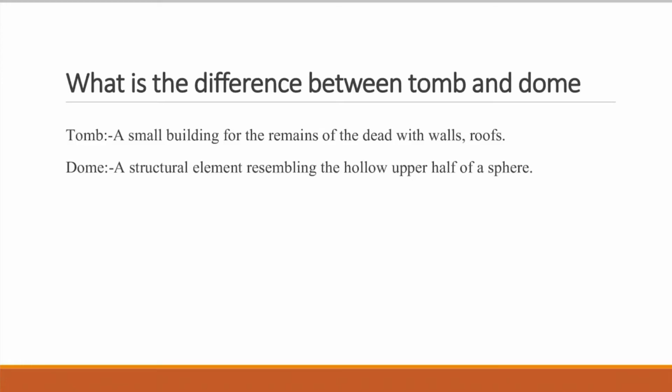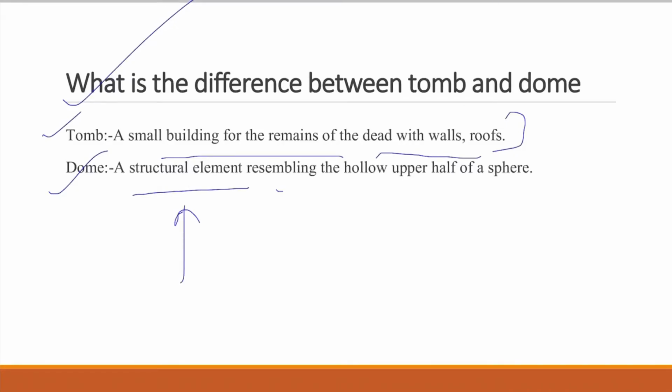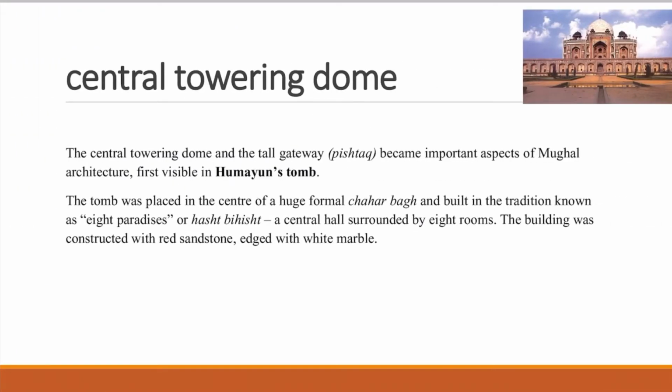So now friends, another topic we will learn: what is the difference between a tomb and a dome. See, a tomb is a small building for the remains of the dead with walls and roofs, and a dome is an architectural element resembling the hollow upper half of a sphere. These definitions you need to learn before we move on to another topic. So another topic is the central towering dome. This is another architectural style of the Mughal period.